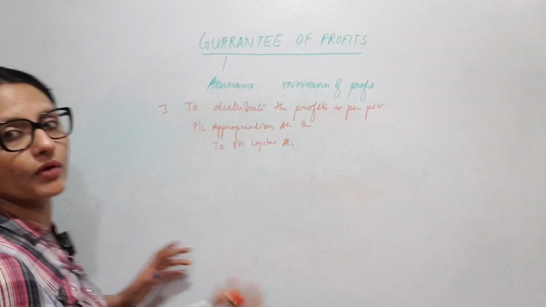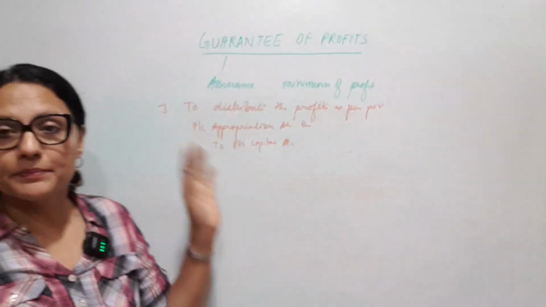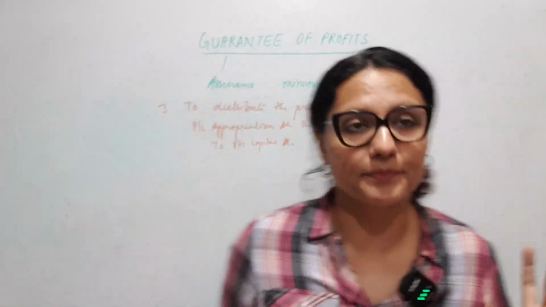M, N, O, X, Y, Z, whatever. That done. This is the first step.